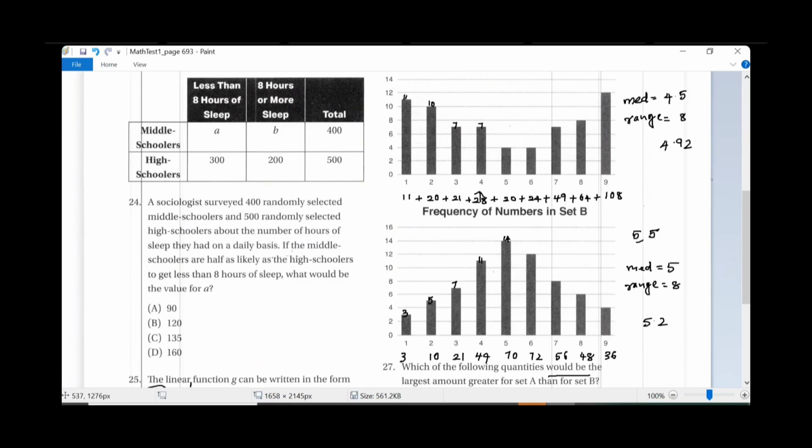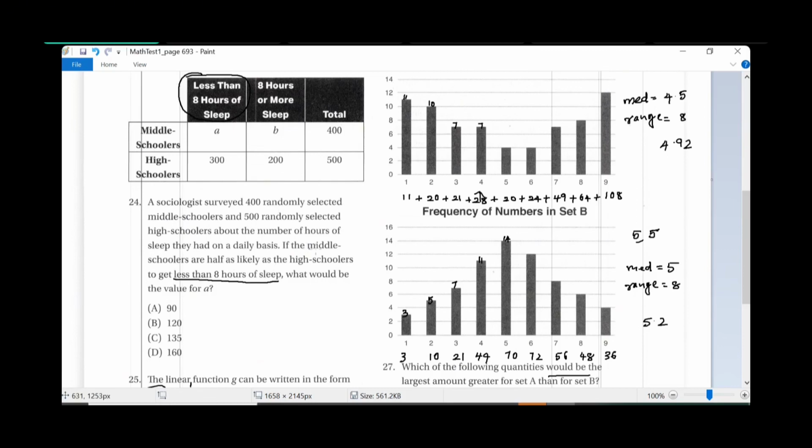If the middle schoolers, which is A plus B, are half as likely as the high schoolers... So now we are focusing on which part? Less than 8 hours of sleep. This part, right?